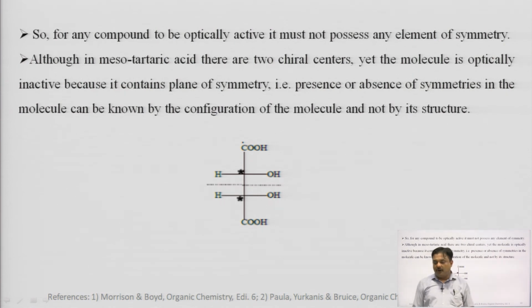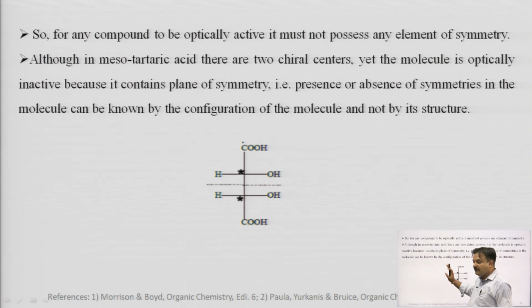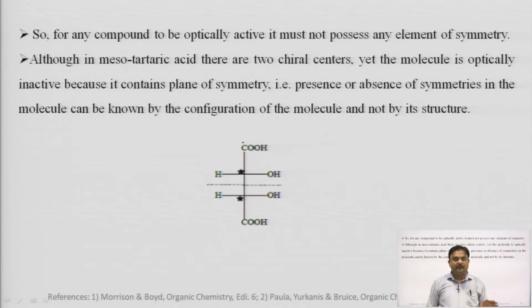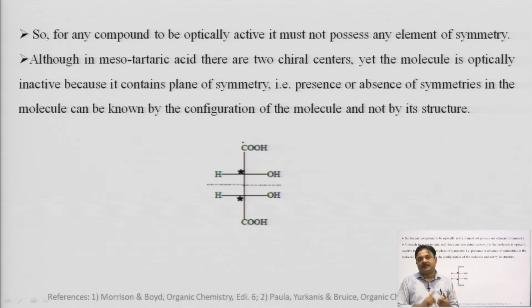So, for any compound to be optically active, it must not possess any element of symmetry. Although in mesotartaric acid there are 2 chiral centers, the molecule is optically inactive because it contains a plane of symmetry. So, there are 2 conditions necessary for the presence of optical activity: one is the presence of a chiral carbon, the second is the absence of an element of symmetry. The first condition is a little bit hazy.